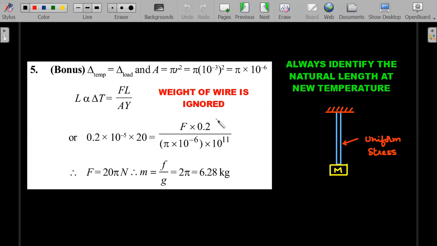The idea is very simple. The L alpha delta T, which comes from the thermal expansion part, should match the mechanical strain that has been produced. That's why this equation has been written. And remember, I'm able to write this FL by AY because there is uniform stress. The weight of the wire has been ignored. How do you know? Because no weight has been given for it. The only weight mentioned in the question is of capital M. It would have been more interesting if the weight of the wire was given and then the tension varies, and I've already produced that in the latest original series problem.